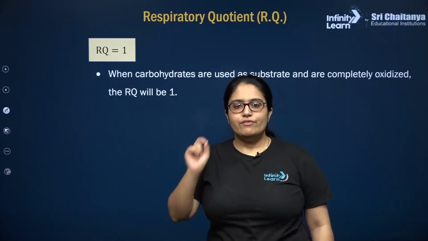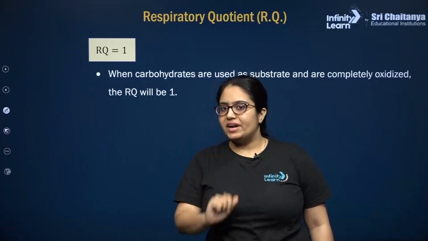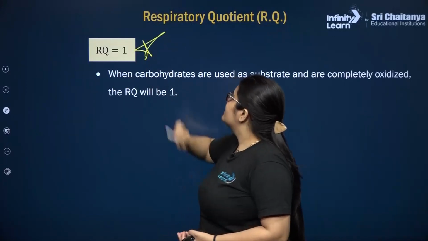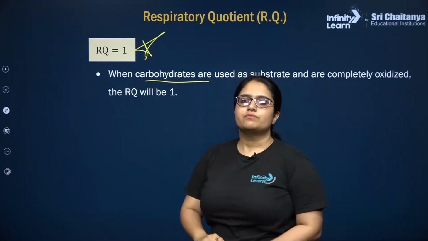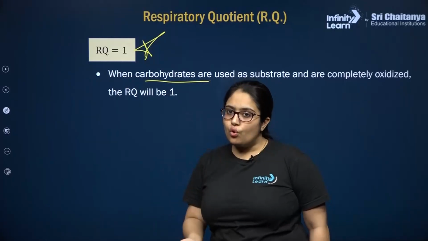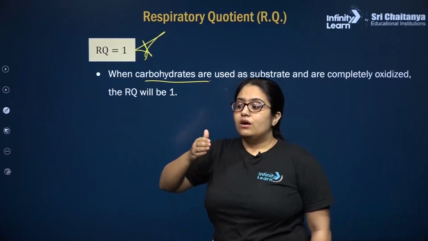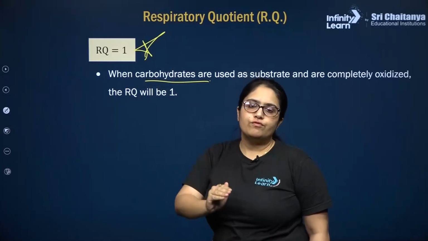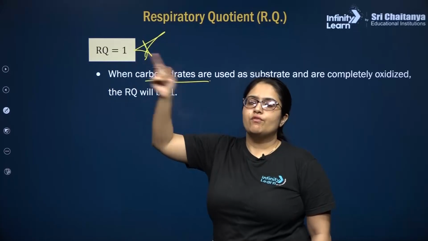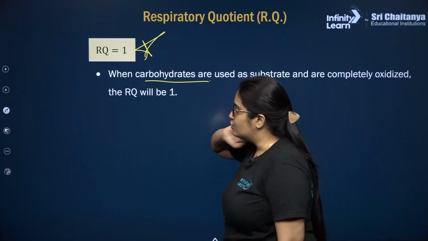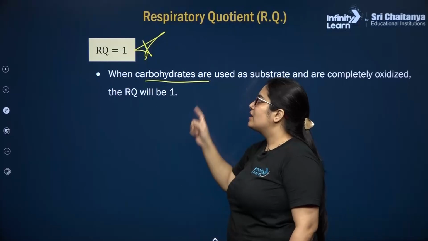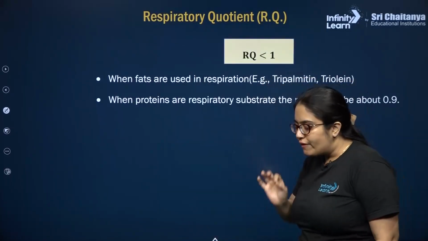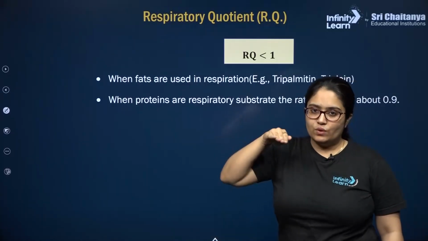So listen to this carefully. Whenever your respiratory substrate is a carbohydrate, let's say glucose, the RQ is going to be 1. So whenever your respiratory substrate, guys, is carbohydrate, example glucose, you can see the volume of CO2 evolved will be equal to the volume of O2 consumed. So 6 CO2 will be evolved and 6 O2 molecules will be consumed. So RQ value is 1 for carbohydrates. Remember. Now if you change the respiratory substrate, like for fats and proteins, the RQ will be less than 1.